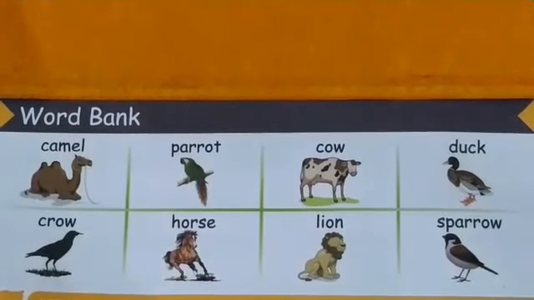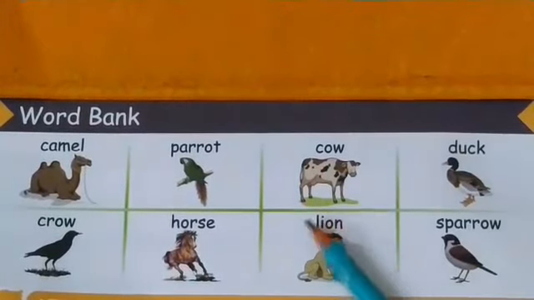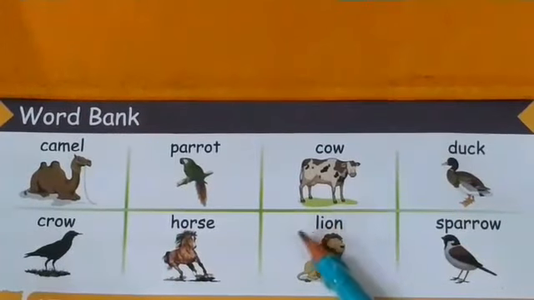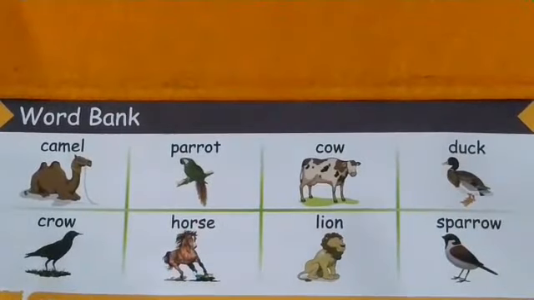and you have to do their homework also on your copy, and don't forget to learn them by heart, because this question is also really important and it may come in your exams like this. You have to write any 8 names of animals. So if you have learned them by heart, it will be easy for you to attempt this question.